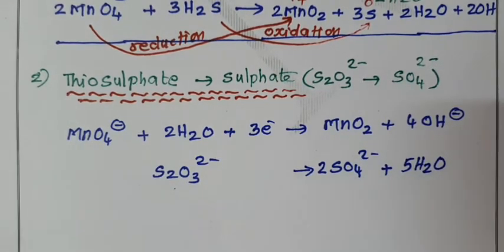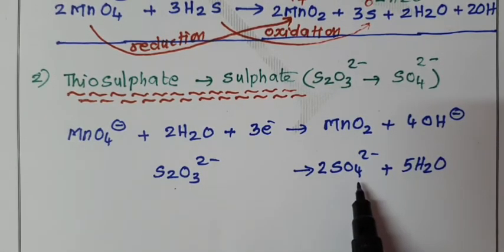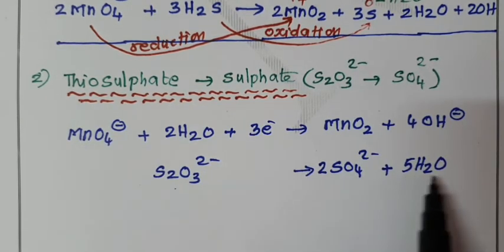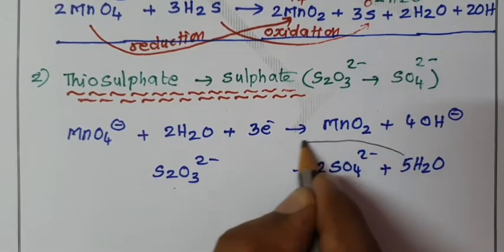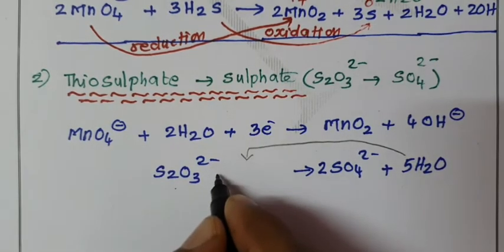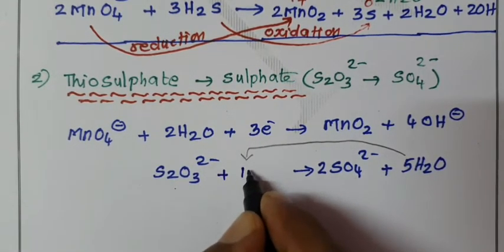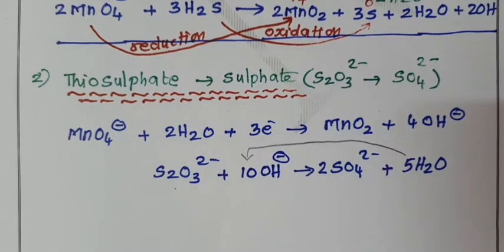This is exactly opposite to the acidic medium balancing. So here 3 oxygen, 2 into 4 are 8 oxygen. How many oxygens are in excess? 5 oxygen. That 5 oxygen is balanced by adding 5 water molecules on the same side. After adding water molecules, immediately double the number of OH minus ions are added on the opposite side. 10 OH minus.